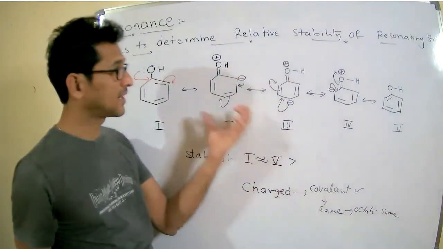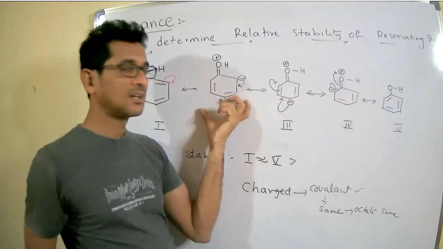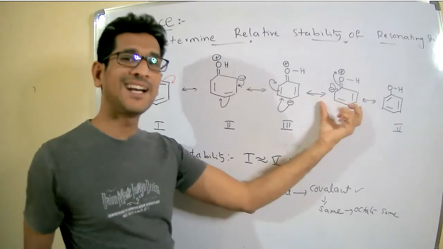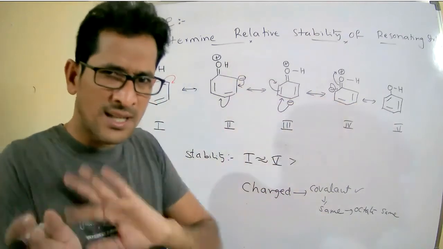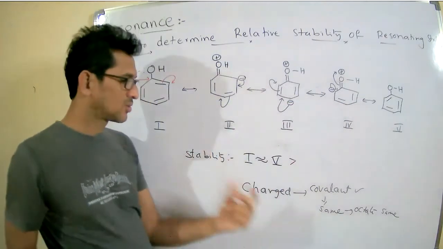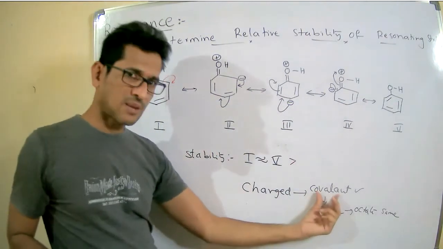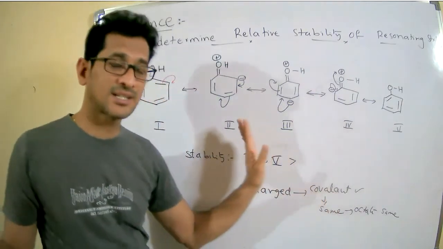Octet is also same because if you check, all are identical structures. Only the delocalization of the electrons is taking place. So the number of covalent bonds is the same, and octet is the same for all three structures.